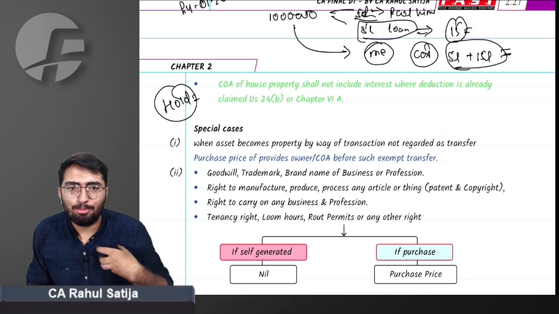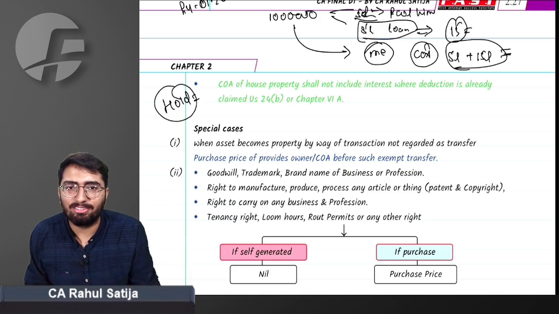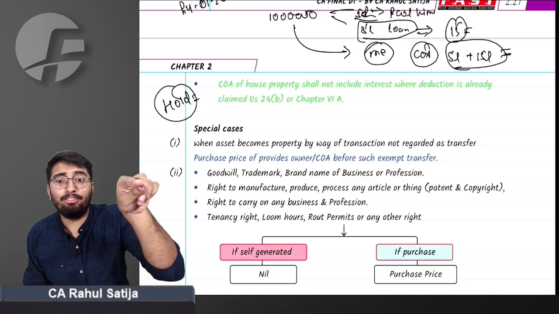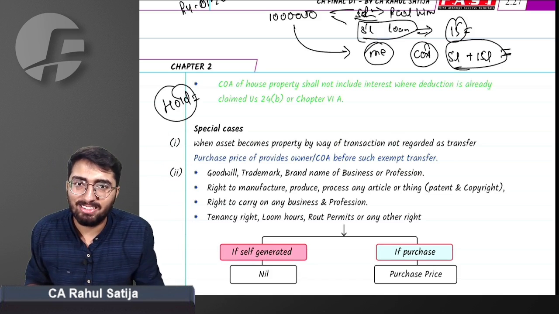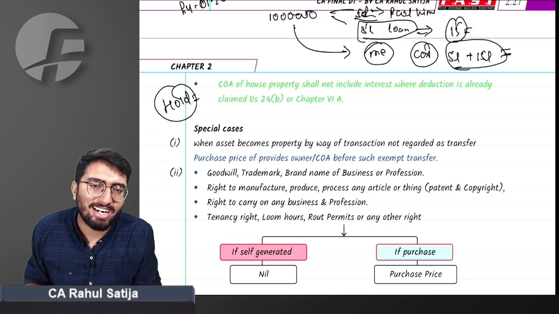Are you getting this? I have a property. I gifted it to my wife, and now she received it free of cost and wants to transfer it again. Now capital gain will be leviable in her hand. What will be the cost of acquisition in her hands?